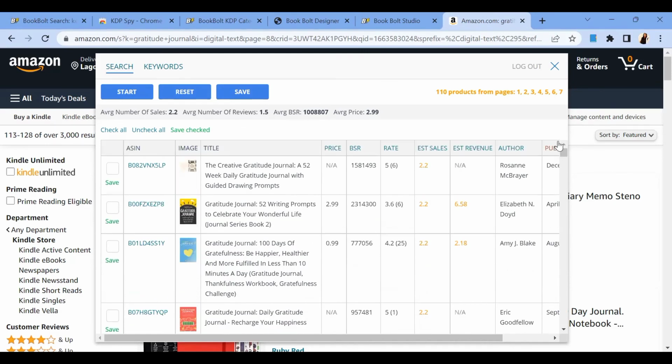Check out what the competitor, what the book owner actually did. Check out some of the keywords that they use and look for a way that you can also use it. Because for them to be doing well, meaning that what they are doing is working. So you just look for a way to adopt what they are doing into your own book. And this would actually help you a lot.